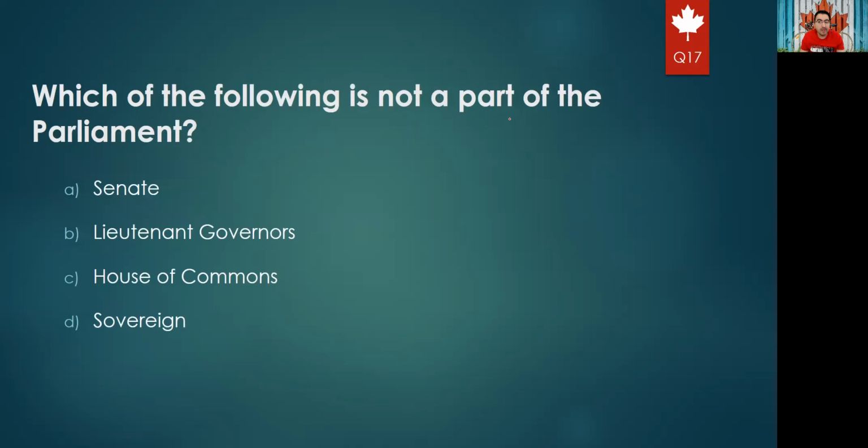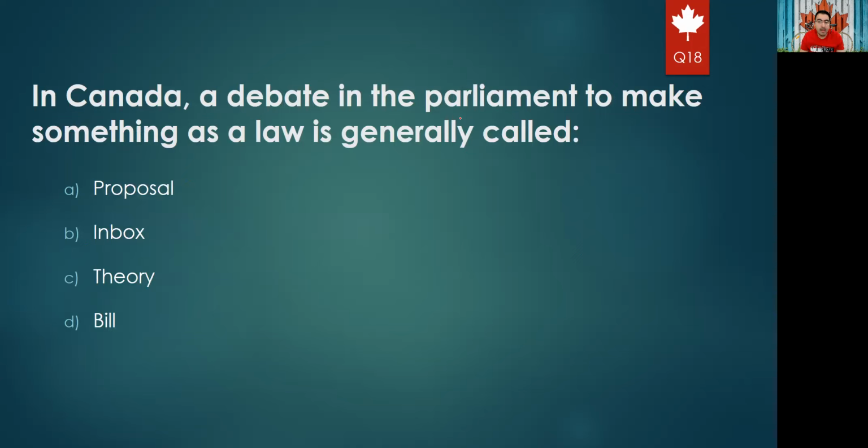Which of the following is not a part of the parliament? We said the parliament has 3 parts: House of Commons is number 1, Senate number 2, and sovereign number 3. So the right answer for sure will be lieutenant governors. In Canada, a debate in the parliament to make something a law is generally called a proposal, in box C, bill. The right answer is option D, bill.